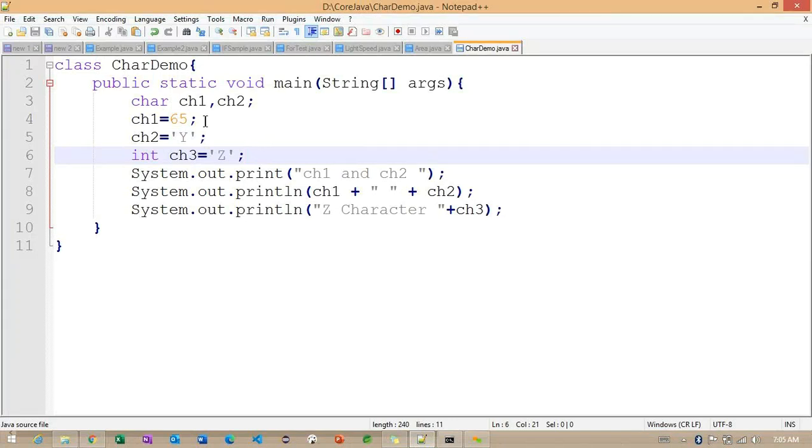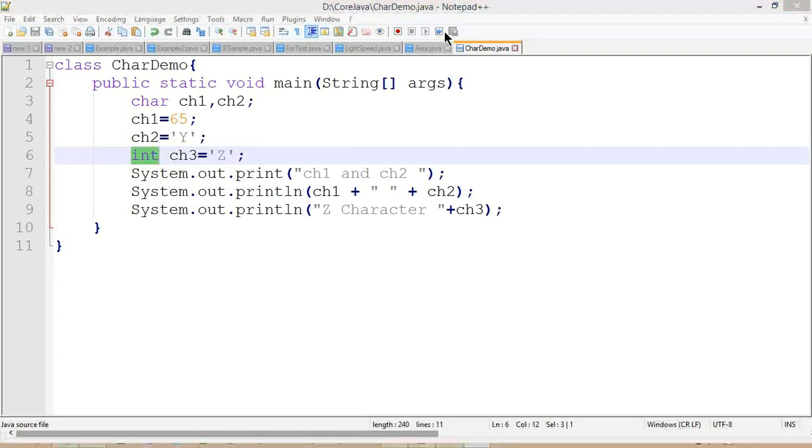Any questions regarding this? Now we gave a number and got the character, and we gave a character and got a number. We identified both cases, but the only difference is that while converting a character into a number, we cannot use the char data type. We need to use the int data type here. This is what we need to focus on.